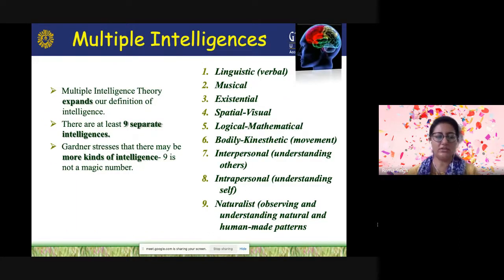So the multiple intelligences theory is a theory of human intelligence, and it was first proposed by the psychologist Howard Gardner in his famous book Frames of Mind, the theory of multiple intelligences, which he wrote in 1983. At its core, it is the proposition that individuals have the potential to develop a combination of eight separate intelligences, and the ninth one, which is the existential intelligence, was given by him in later years. And there are different spheres of intelligence.